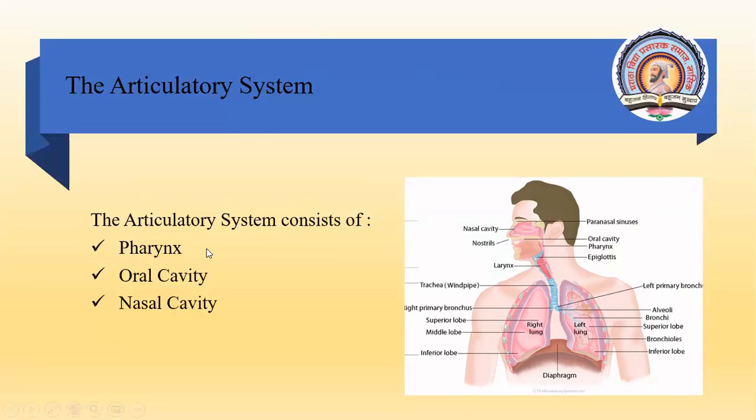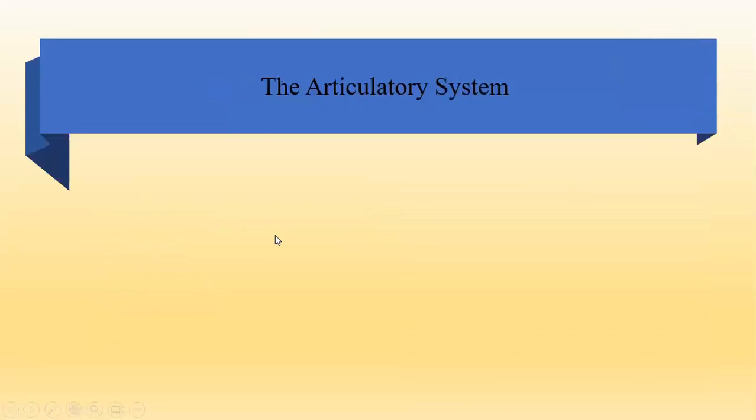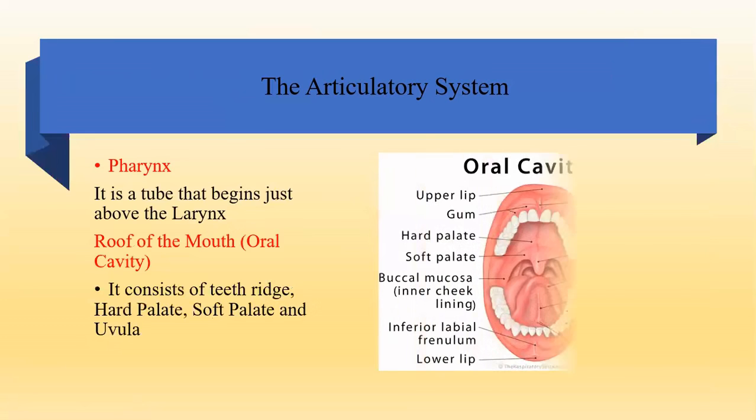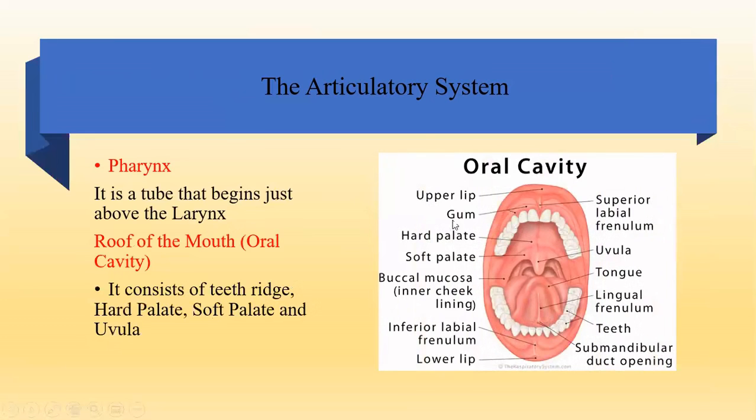Now, pharynx, of course, I told you, is a small tube that begins just above the larynx. But when you speak about the roof of the mouth or the oral cavity, this is the oral cavity you can find. See, here you have so many markings, but we have to study only a few. Mainly the teeth. You can see the teeth here. And see, this is your upper row of teeth.